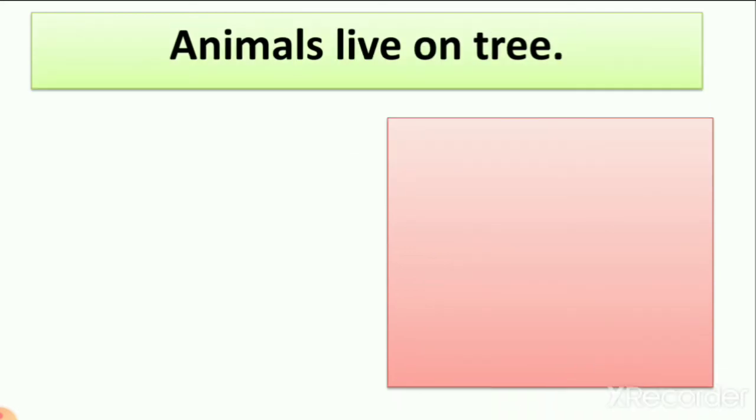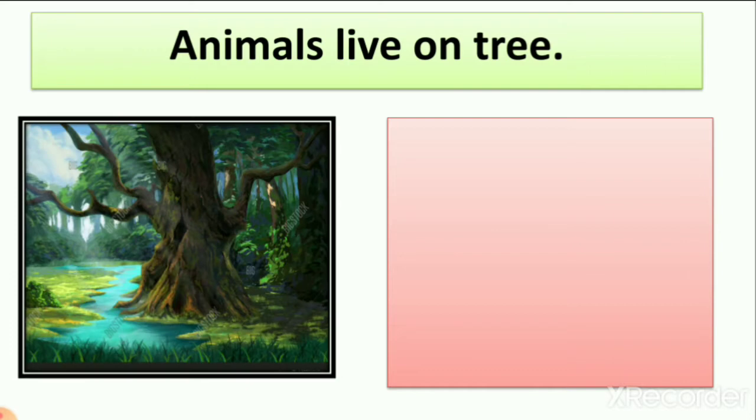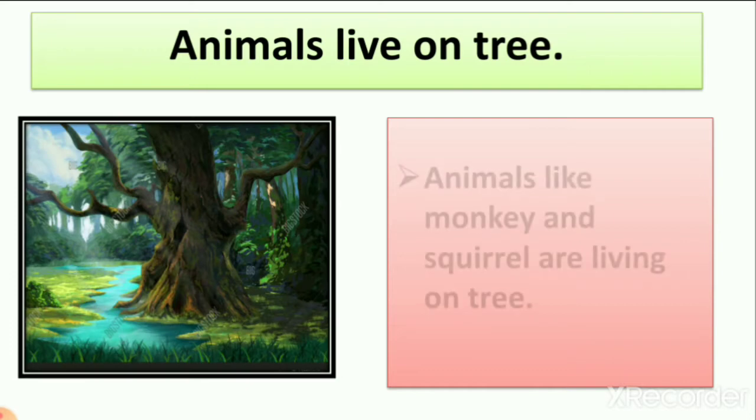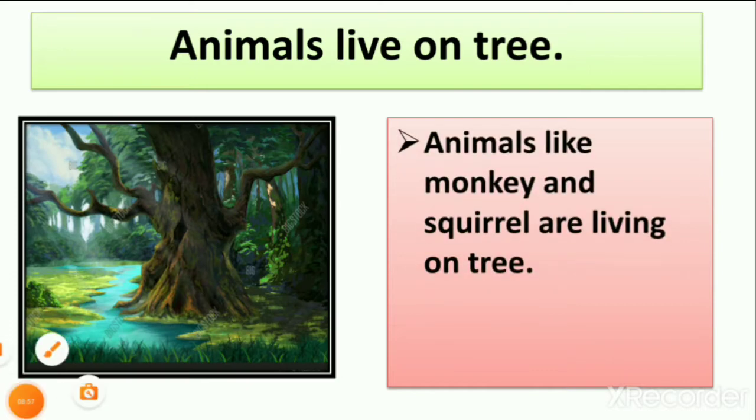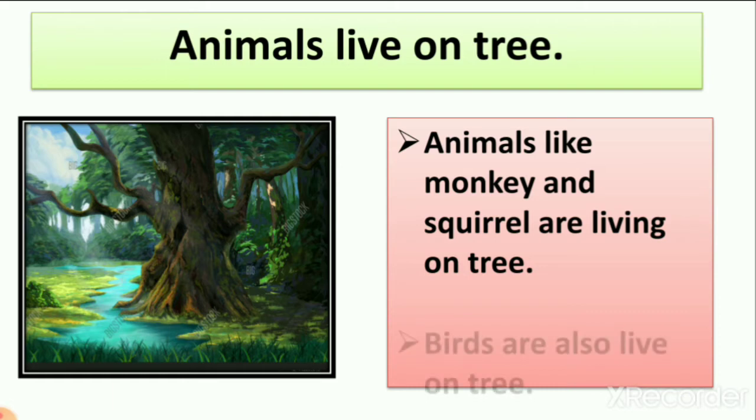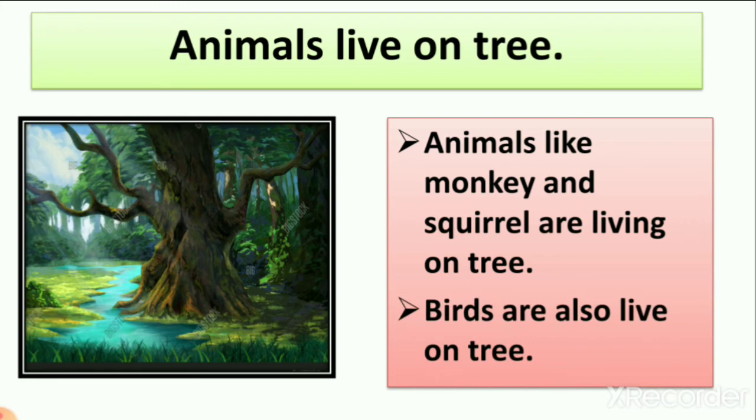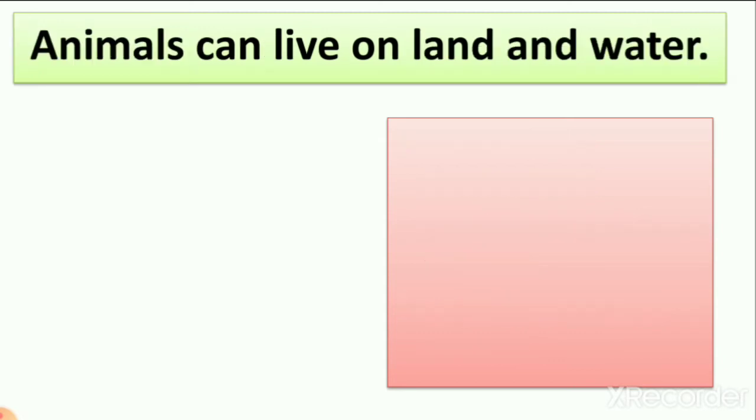Then we learn about animals that live on trees. Here you can see the picture of a tree. So which animals live on trees? Monkey and squirrel are living on trees. They jump from one tree to another tree, and some birds also live on trees. We all know that birds live on trees and they sing songs on trees. So animals that live on trees are squirrel and monkey.